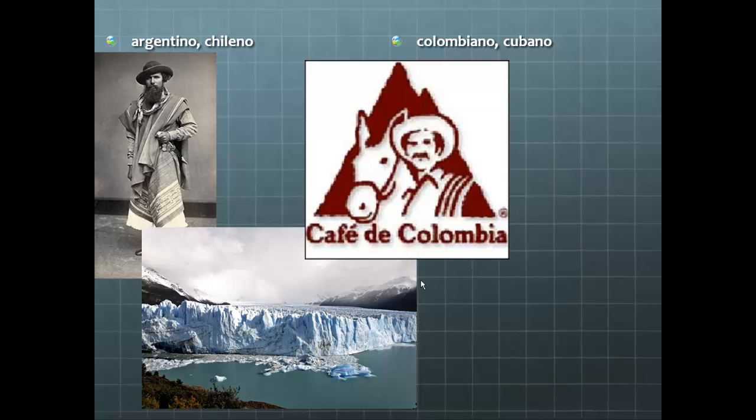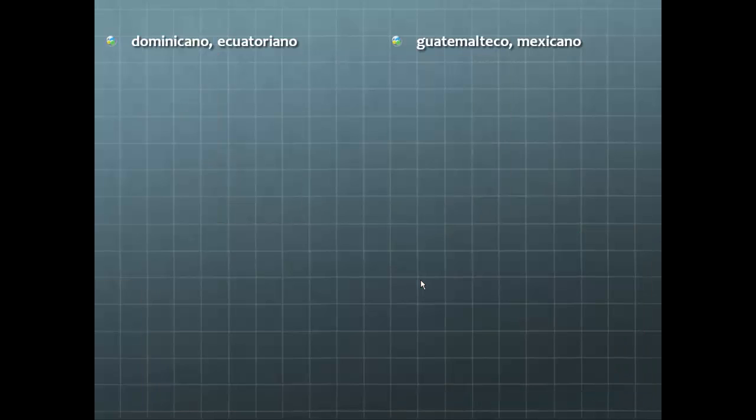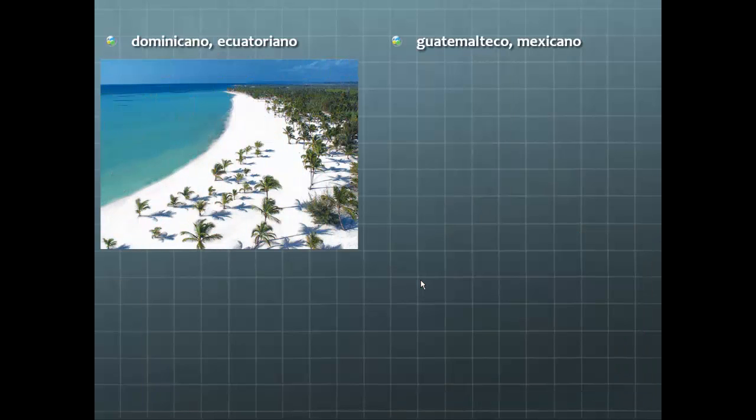Colombiano. A lot of the coffee that we drink here in the United States comes from Colombia. Colombiano. Cubano. Cool car, huh? That's in Cuba. Dominicano. The Dominican Republic is in the Caribbean, and they have beautiful white sand beaches there.